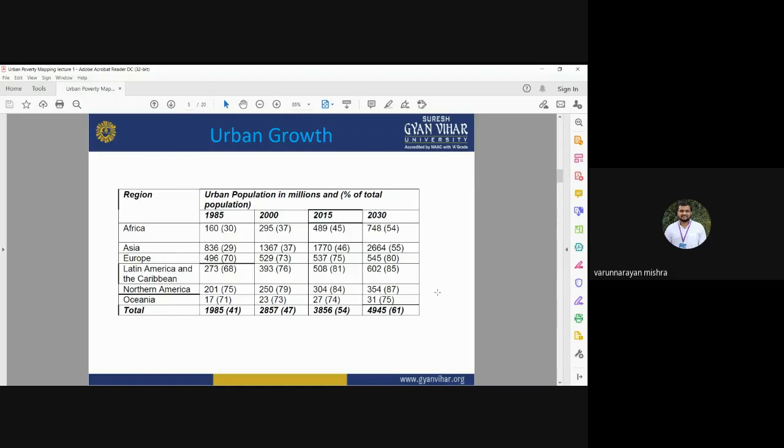For studying the urban population, first you need to study the urban growth, and for studying the urban growth, you need to study the urban population. This is the statistics showing the urban population in millions in different continents.